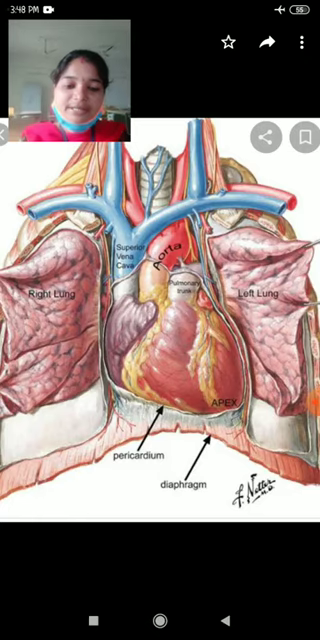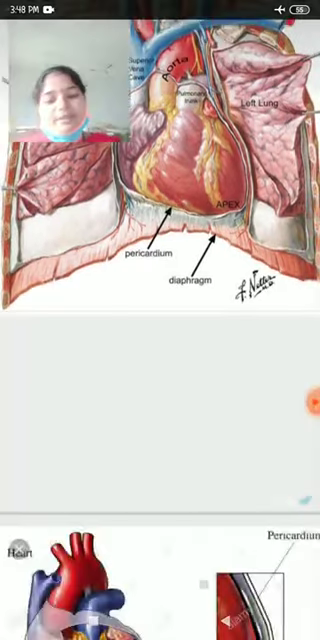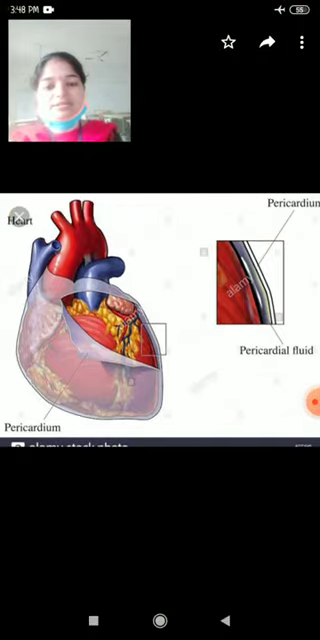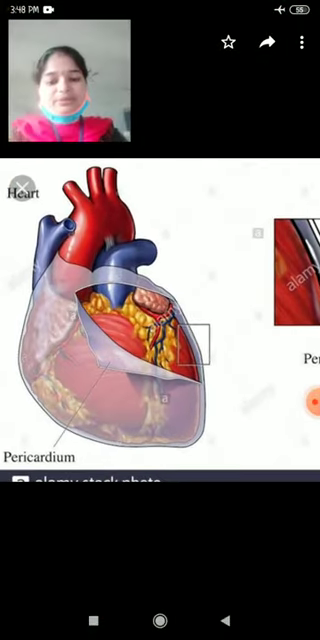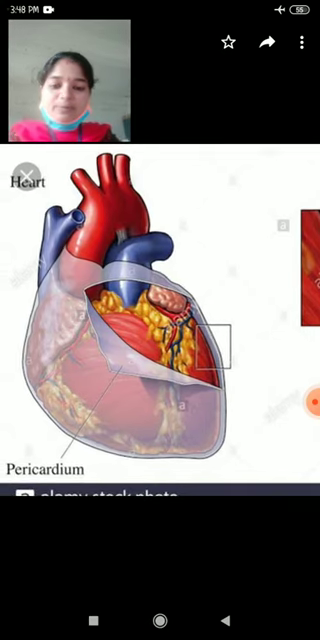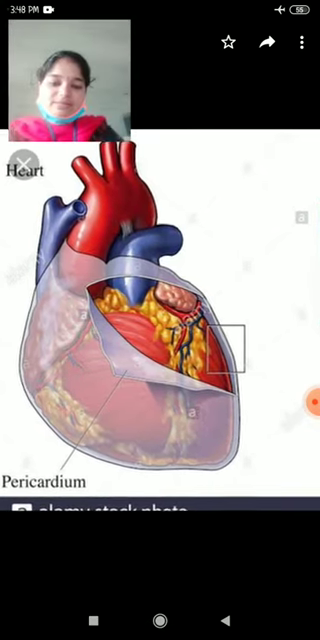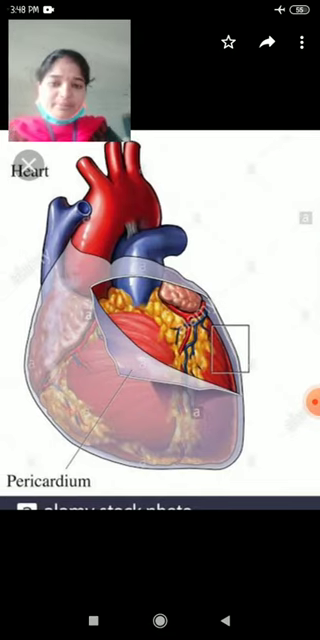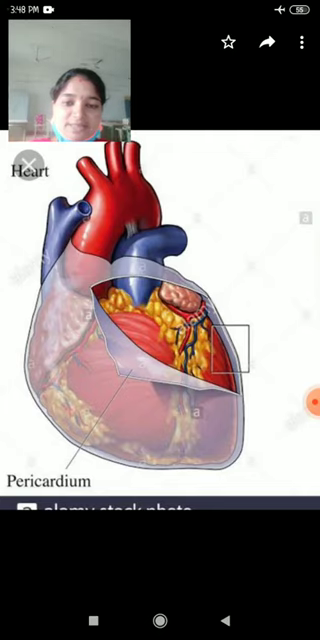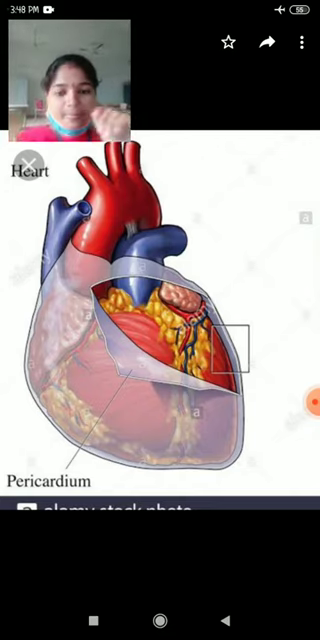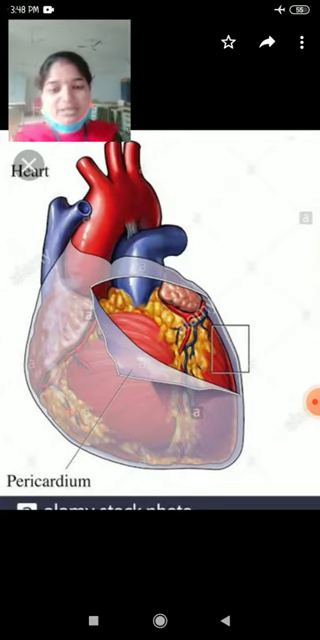It is protected by a pericardium. In this diagram you can see it is protected by a pericardium. It is a double layered membrane. The heart is located in the thoracic cavity in between the two lungs and is protected by this double layered membrane. What do we call this double layered membrane? Pericardium. The outer layer is called epicardium and the inner layer is called endocardium.